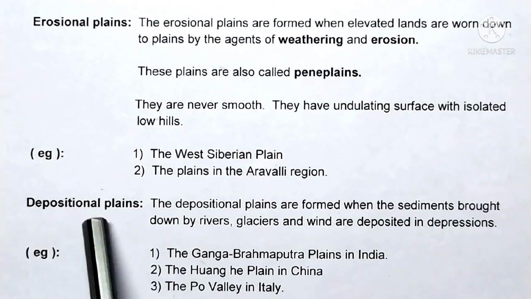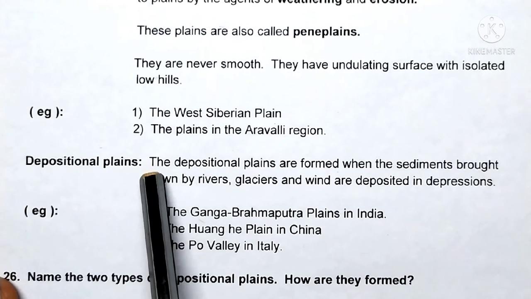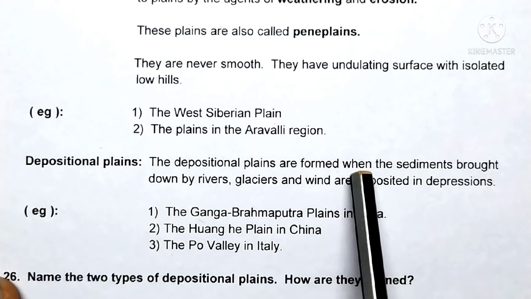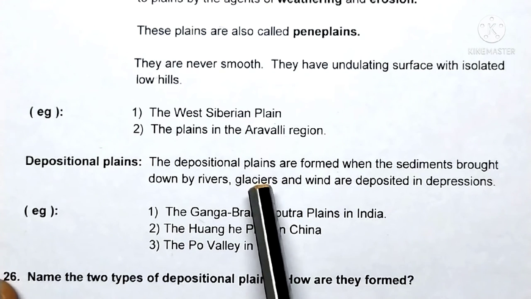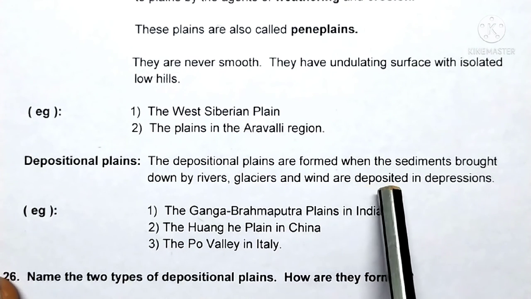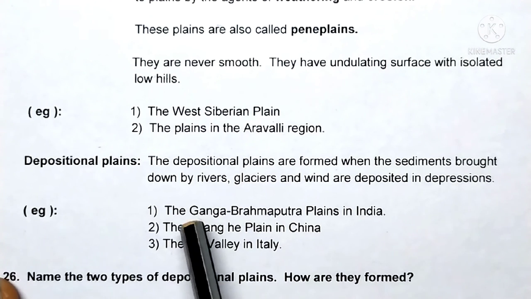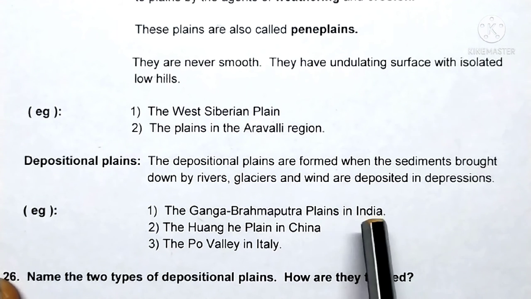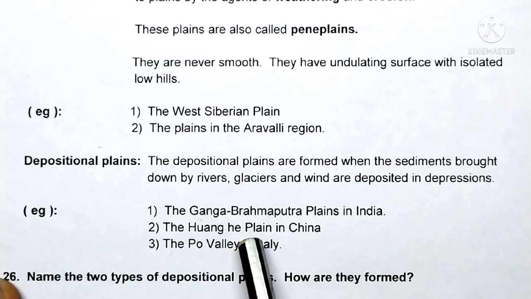Then come the depositional plains. The depositional plains are formed when the sediments brought down by rivers, glaciers, and wind are deposited in depressions. Example 1. The Ganga-Brahmaputra plains in India. Number 2. The Huanghe plain in China. 3. The Po Valley in Italy.